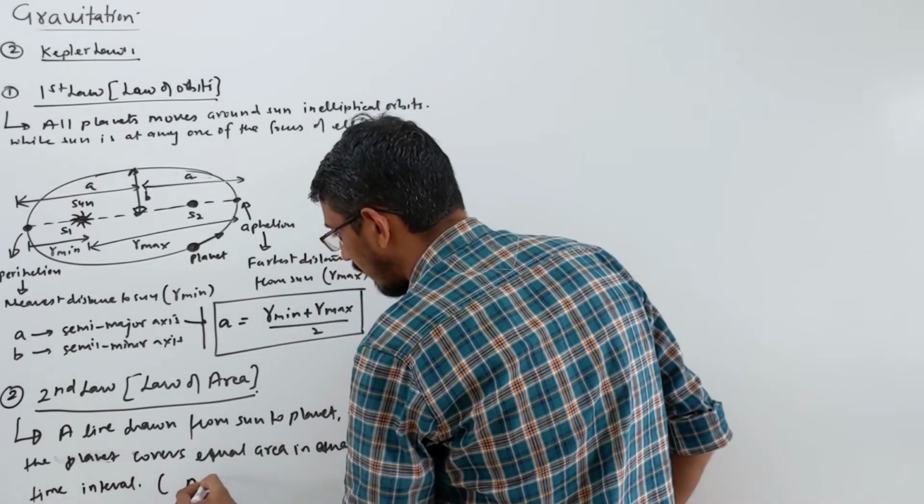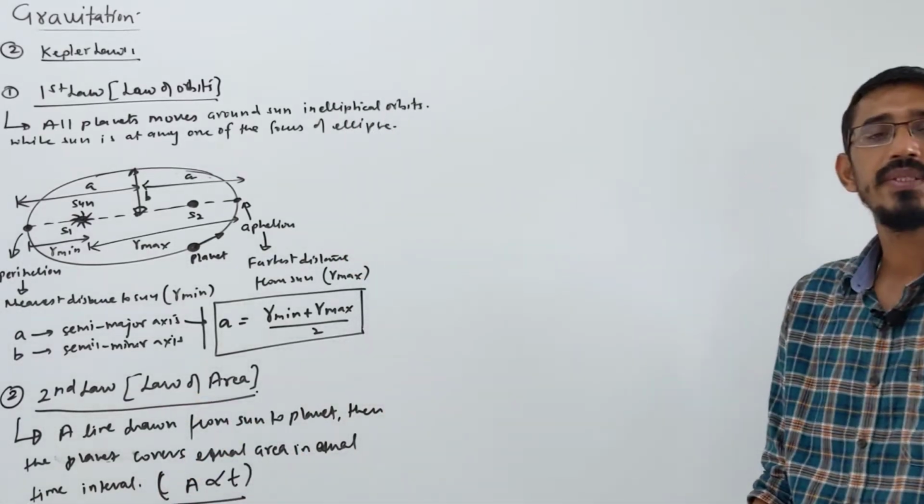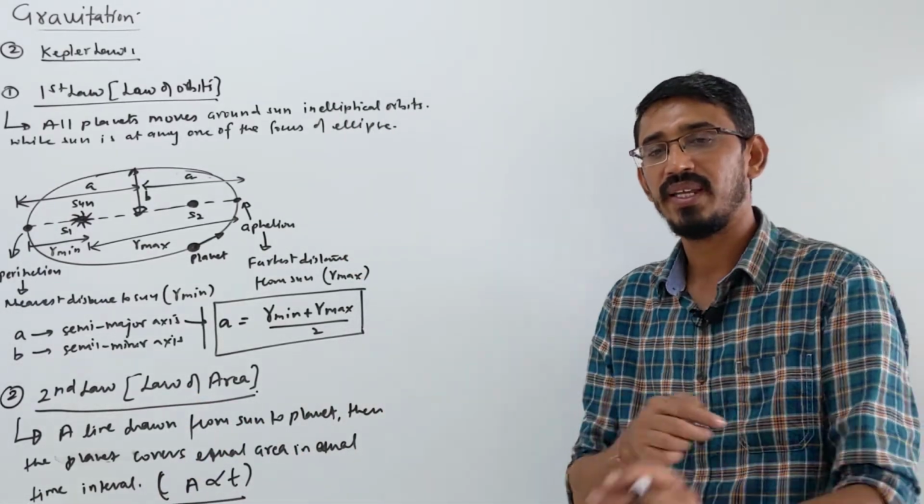Means simply saying that area is directly proportional to time. A planet sweeps equal area in equal time interval.